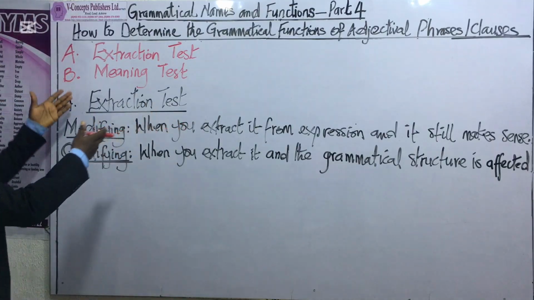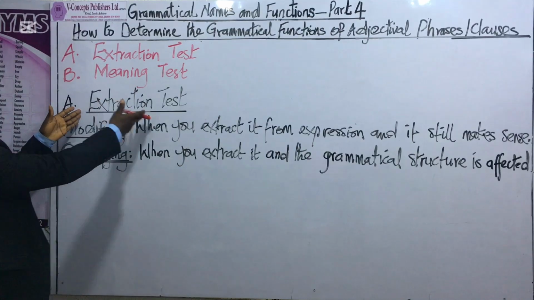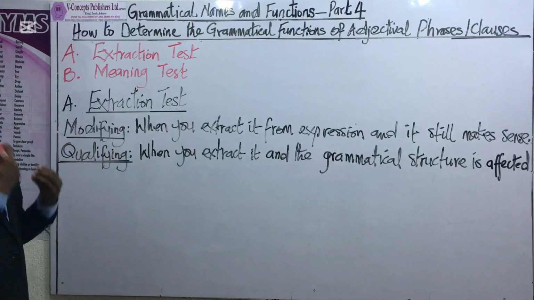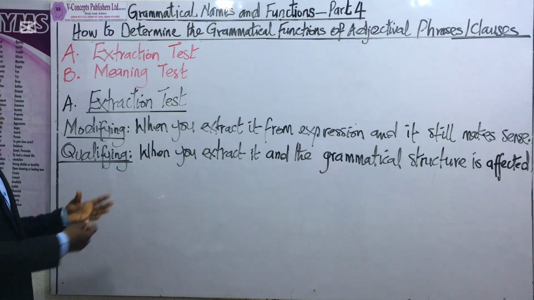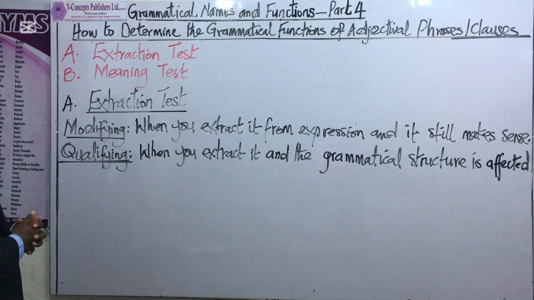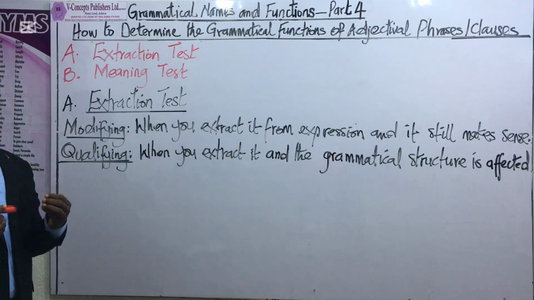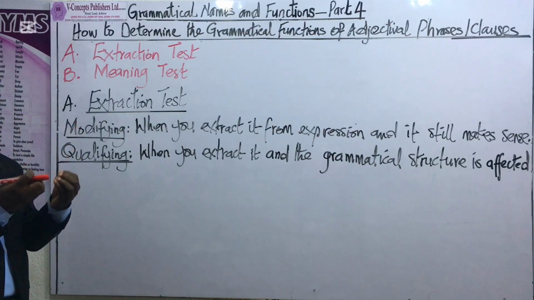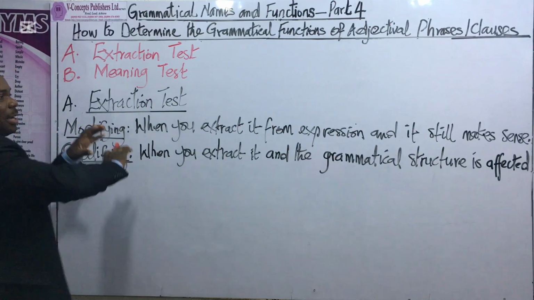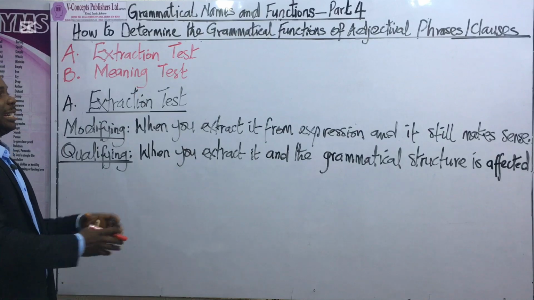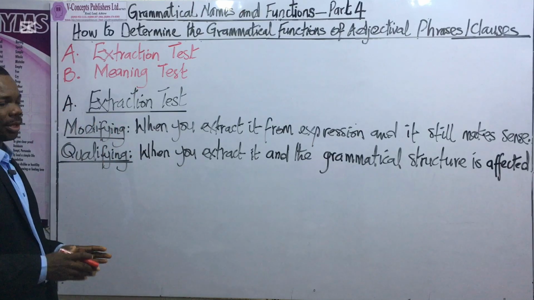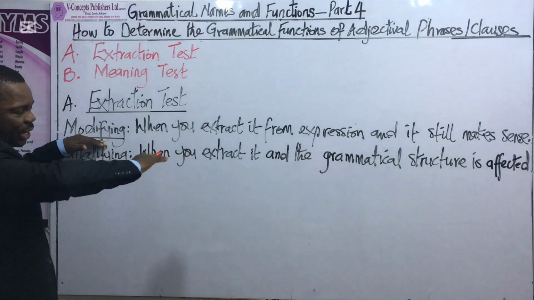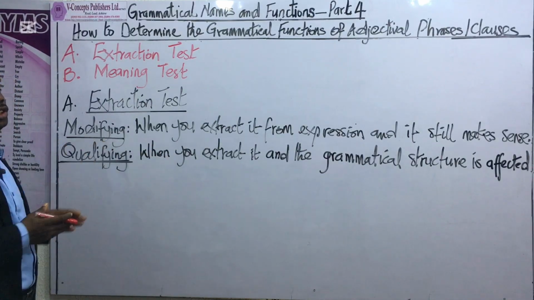Now, here we go. The first one, the extraction test. How do we use this method to determine the function of an adjectival clause or phrase? You will understand that an adjectival clause or phrase is performing the function of modification when you extract it from an expression and the expression is still grammatically correct. Then you know that the function of that clause or phrase is that of modification.